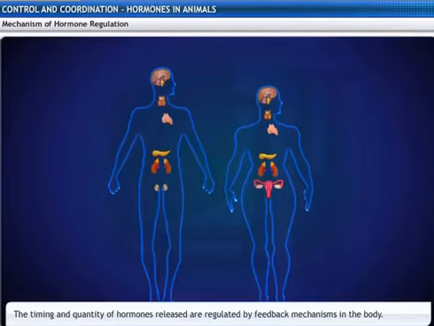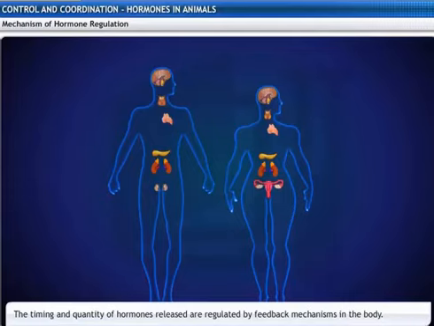We have looked at all the glands in the endocrine system, the hormones they secrete, and the effect the hormones have on the body. It is very important that hormones are secreted in precise quantities. Deficiency or an increase in secretion leads to harmful effects.